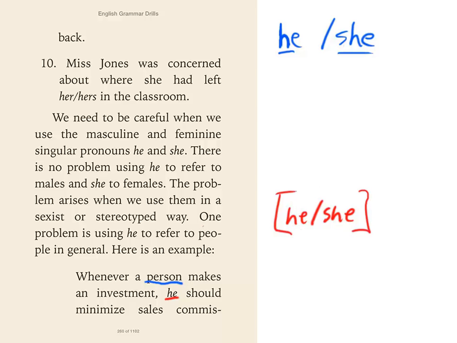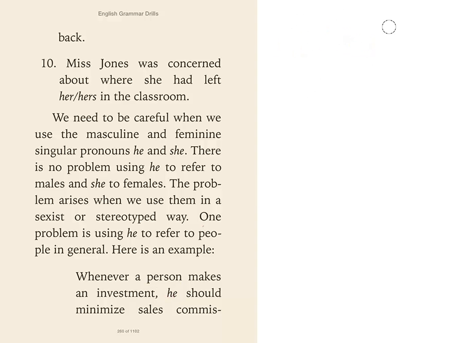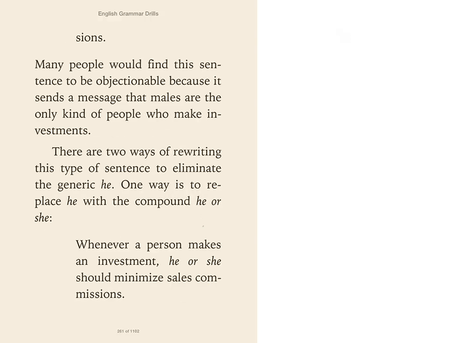All right. So how do we avoid that mistake? There's a couple ways to do it. One is to write he or she, just like I did. And you can see that's awkward, but sometimes you have to. There's no way to avoid it. But let's see how they fix it here. Okay. So it says, and then right here, they say many people would find this objectionable or offensive. There are two ways of rewriting the sentence down here.